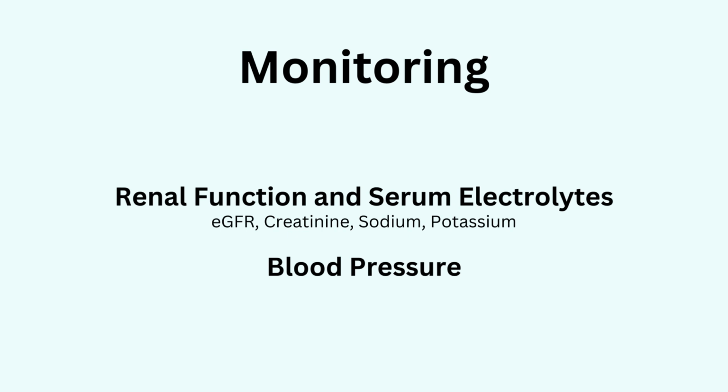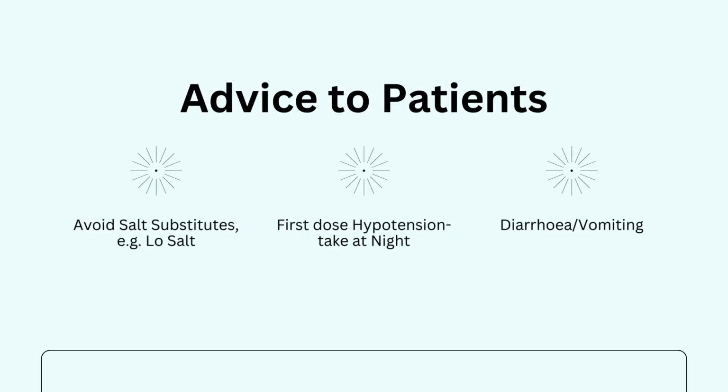So for monitoring, check renal function and serum electrolytes before treatment starts, and then check again 1 to 2 weeks after starting and after each dose increase, then just annually. And blood pressure, of course, a blood pressure check 4 weeks after each dose adjustment.